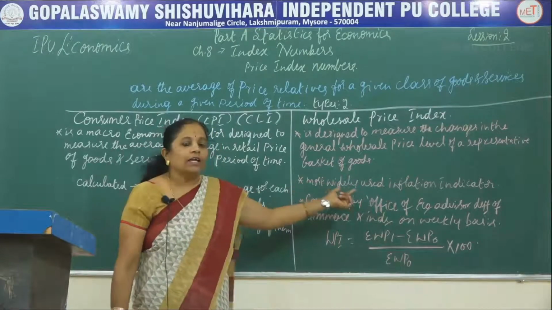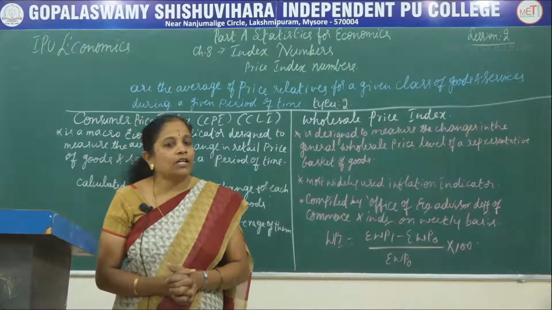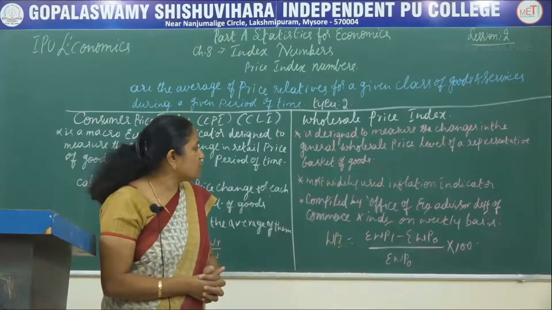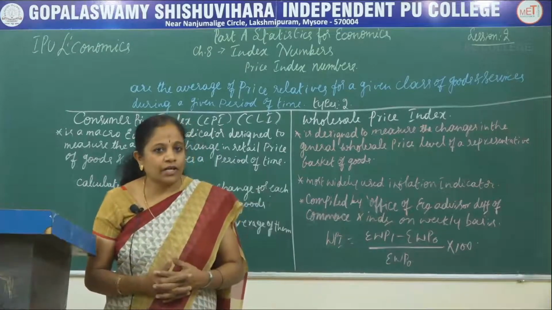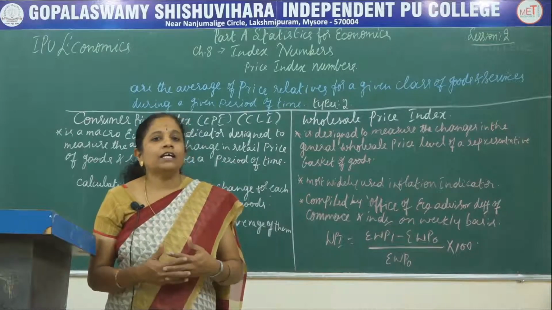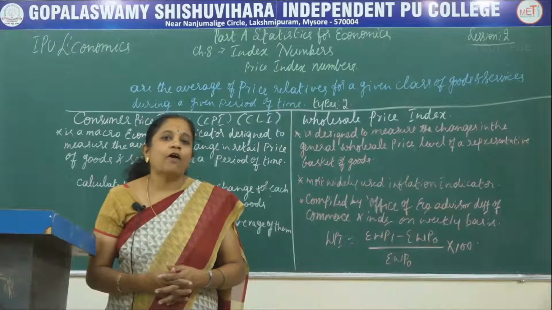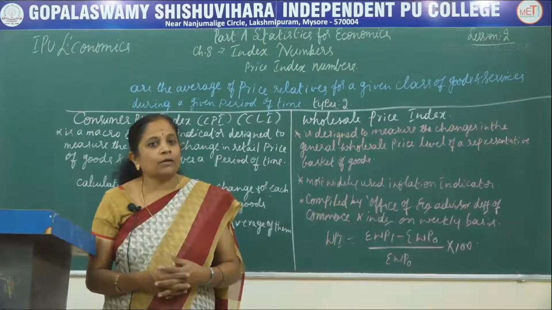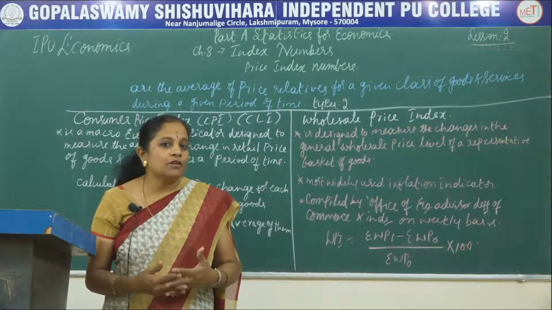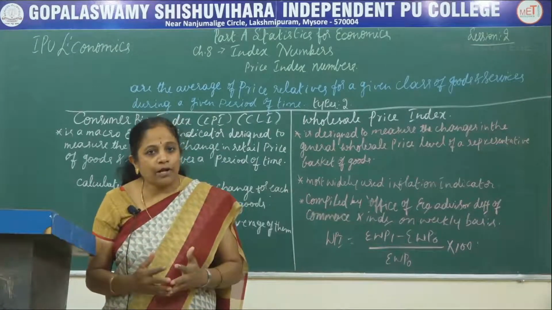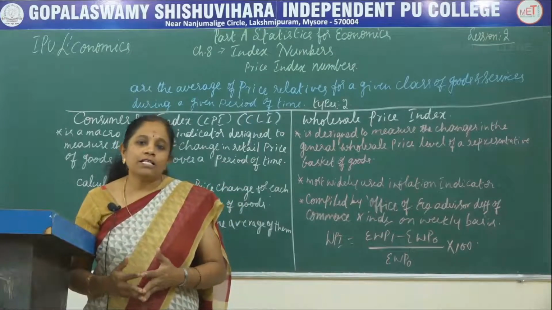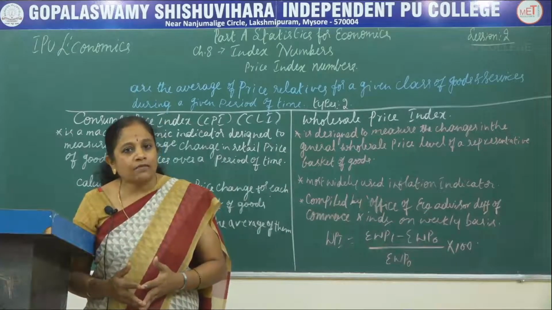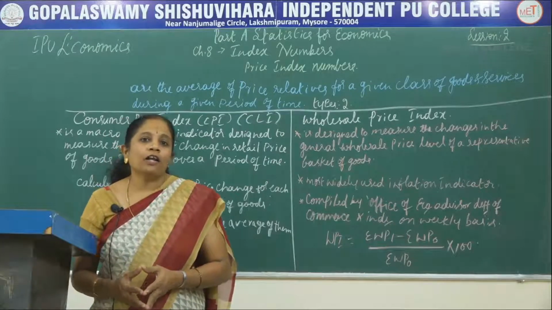The next one is, the wholesale price index number or the WPI is the one which is widely used as the inflation indicator in our country. So then what is inflation? Inflation is the increase in the price of goods and a fall in the purchasing power of money, or the purchasing value of money. Because of the disequilibrium in the demand and supply of goods, we experience price variations. So these price variations are studied in reference to the fall in the purchasing value.